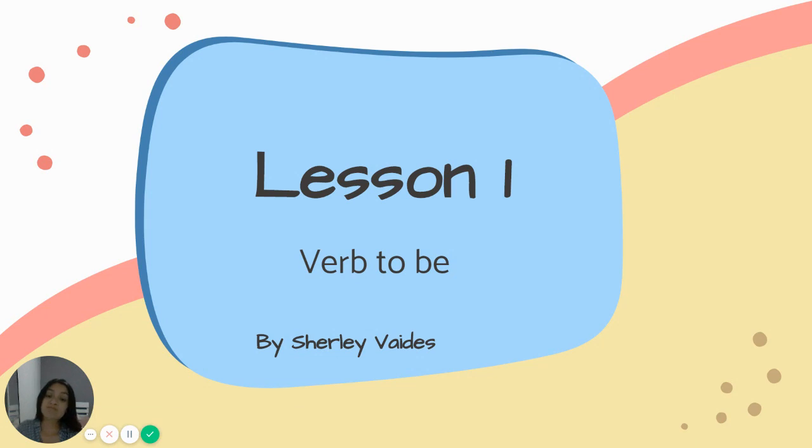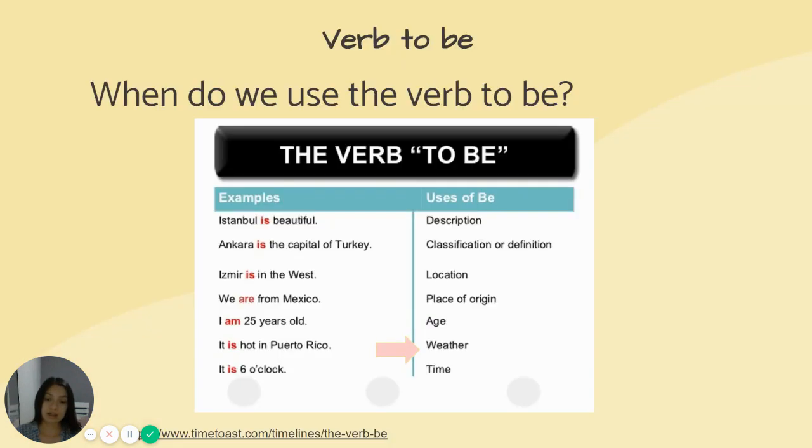On this video, lesson number 1, we are going to learn about the verb to be. So let's start by defining what a verb to be is. When do we use the verb to be? I know you might have a lot of trouble knowing what the verb to be is, or how to use it. So first, we are going to describe when we use the verb to be.